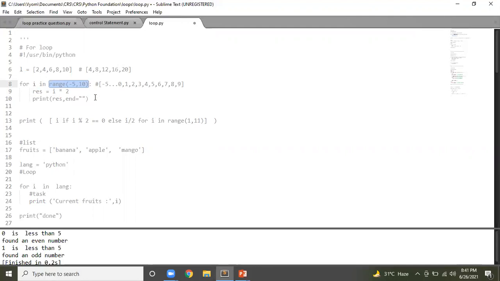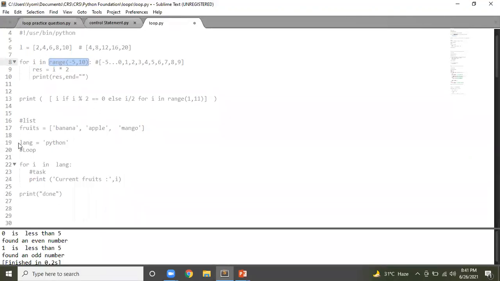Clear? Any question in this? Same over here, lang. Until you have a character in your lang variable, your loop will keep performing the printing task.